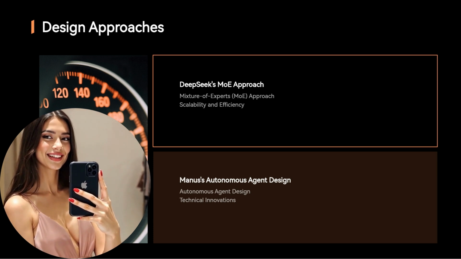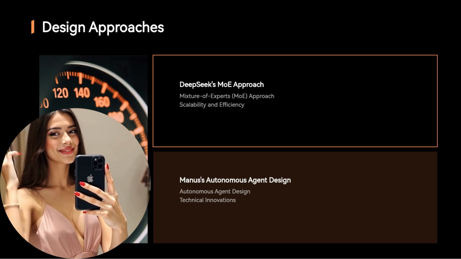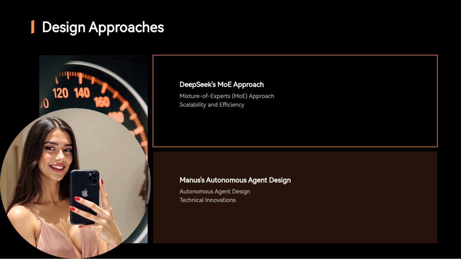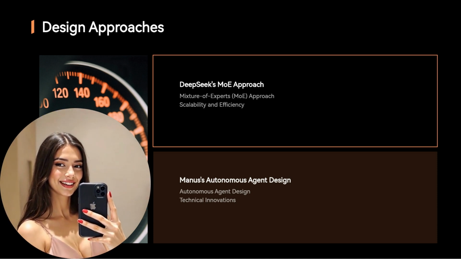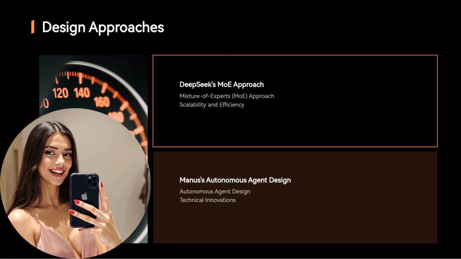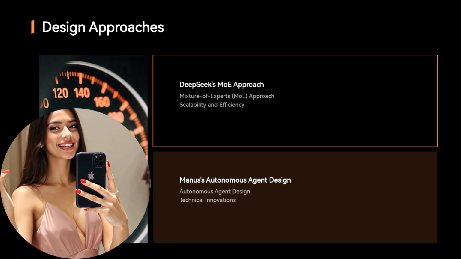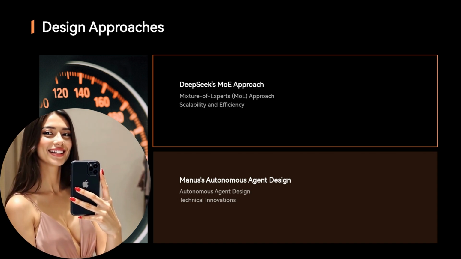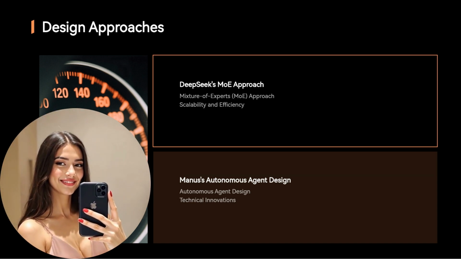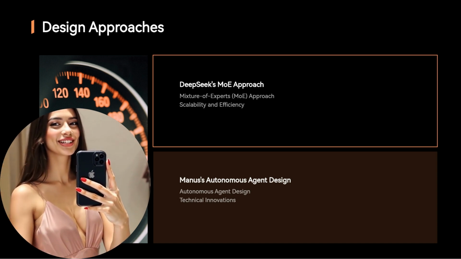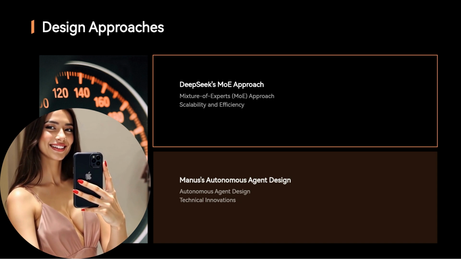DeepSeek follows a mixture of experts (MOE) model, where different expert subnetworks are activated based on the input type. This method reduces computation load while keeping the model's responses diverse and high quality. MOE-based architectures are particularly beneficial for scaling up large AI models without exponential increases in computational cost.